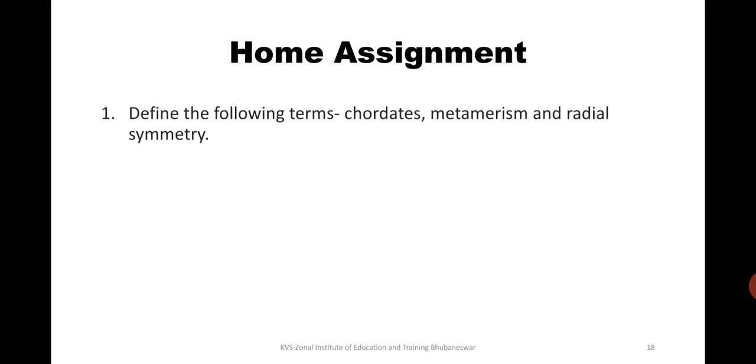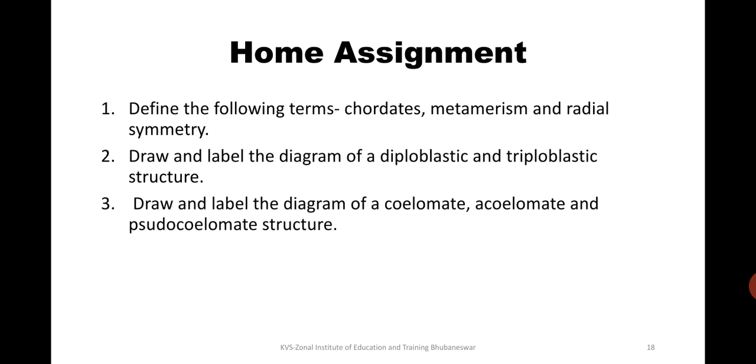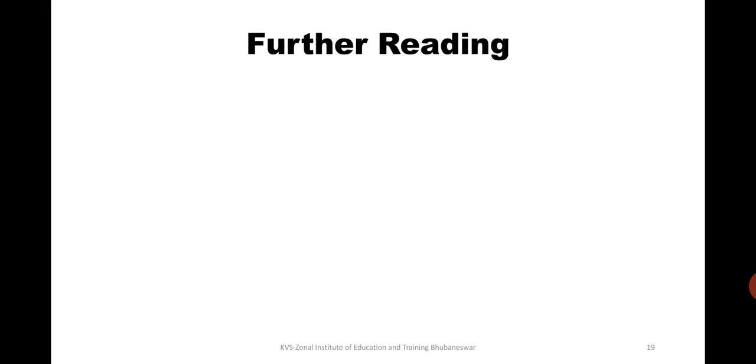These are the home assignments that you can take home and answer. Define the following terms: chordates, metamerism, radial symmetry. Draw the labeled diagram of diploblastic and triploblastic structure. Draw the labeled diagram of coelomate, acoelomate and pseudocoelomate structures.